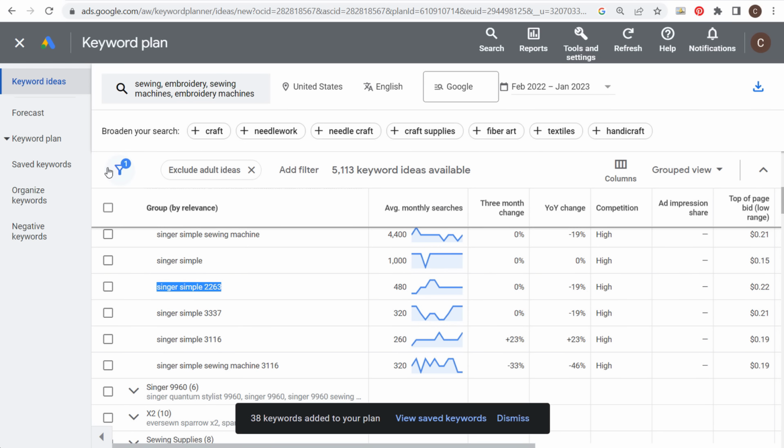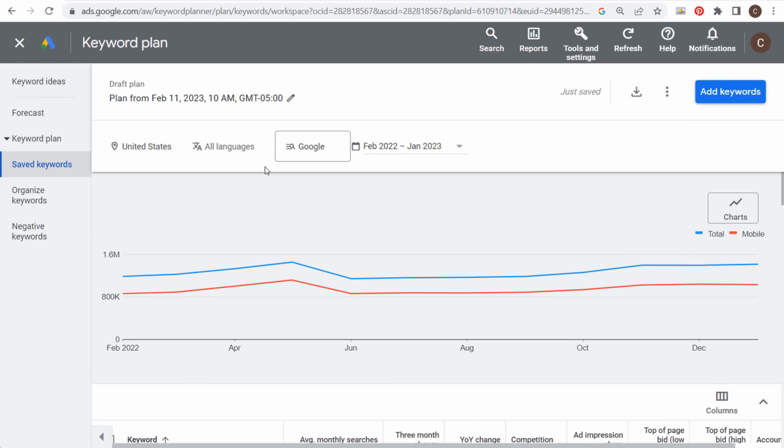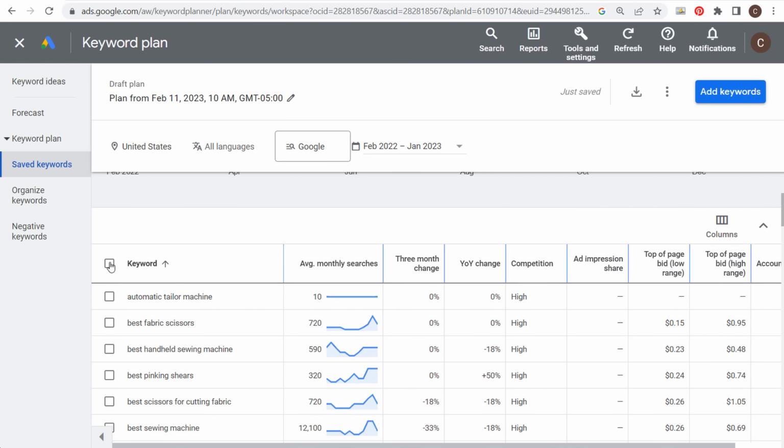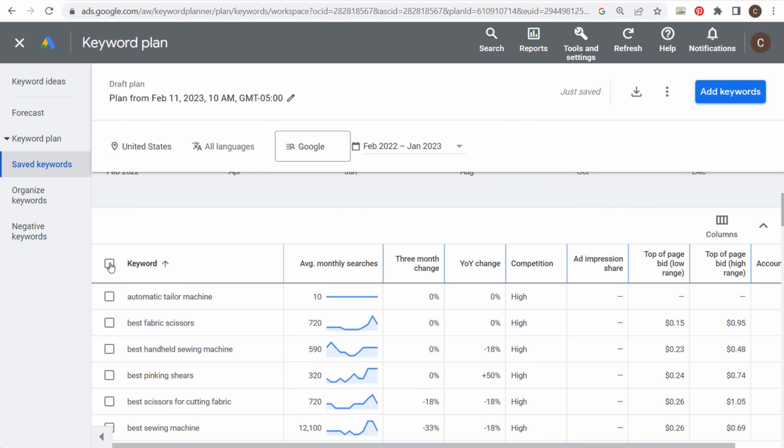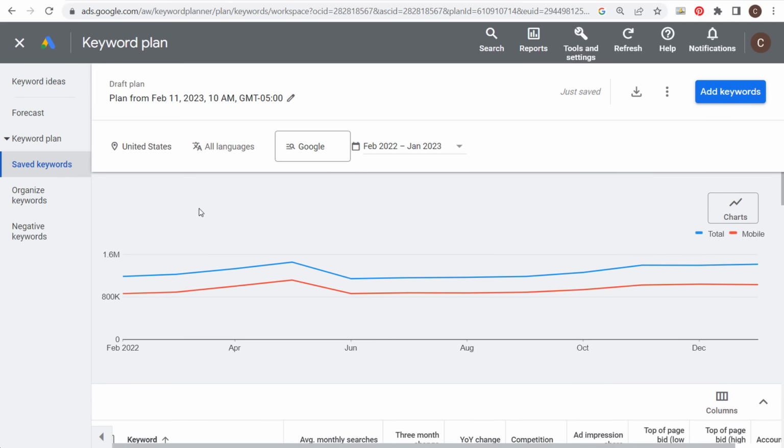So let's come back over to our plan, and you can see here we can view the saved keywords just by clicking right here. So this is our draft plan right now, and what we're looking at is our overall search volume for the different keywords that we've added to our plan. And if we select right here, you can see we have a total of 69 keywords already. So it's not hard to come up with your first list of 100. I'm going to give you a couple more ideas for how to come up with more keyword ideas just using the keyword planner. So the next thing I want to go over are filters.